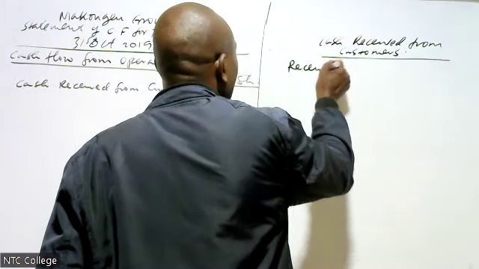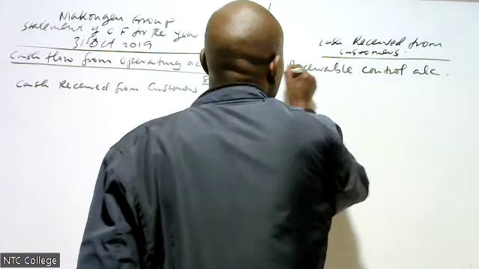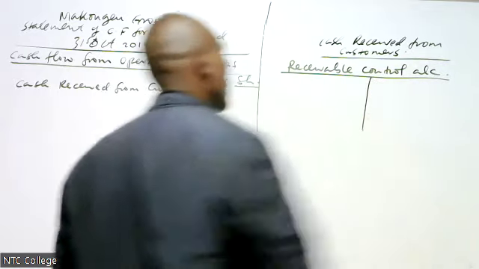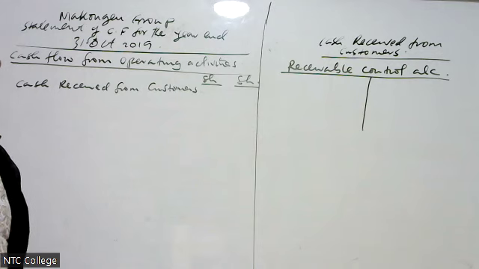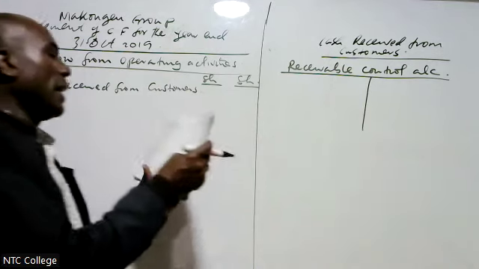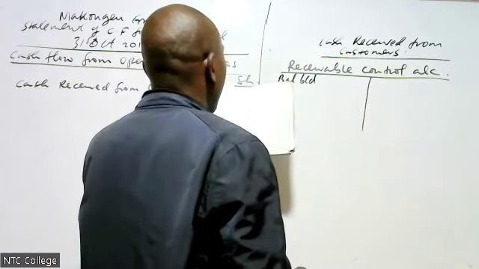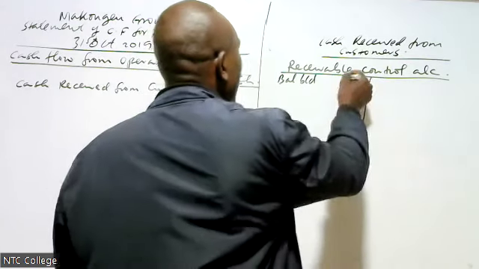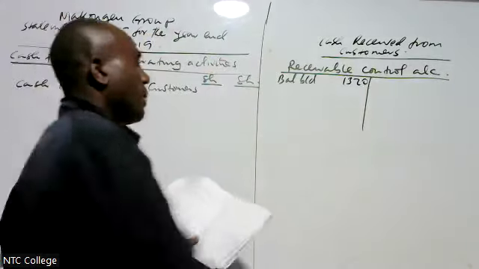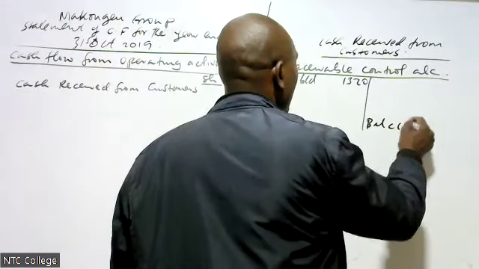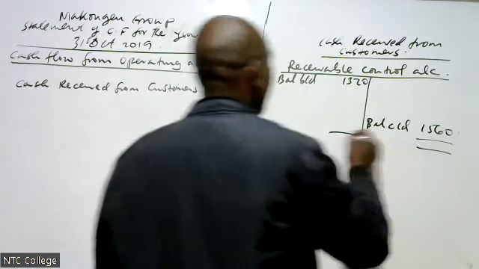Now, receivable, I go to balance brought down. From the previous year, my receivable was 1320. I put that at 1320 from my previous balance sheet. Balance carried down. In the current balance sheet, it is 1560. I put it there.